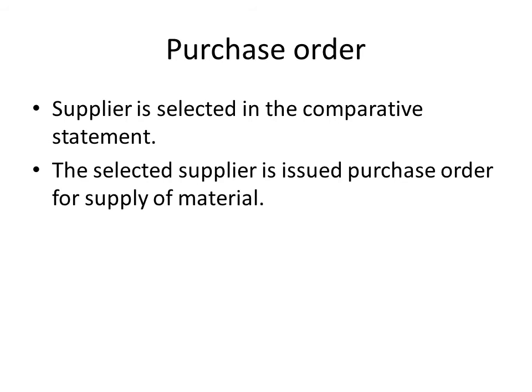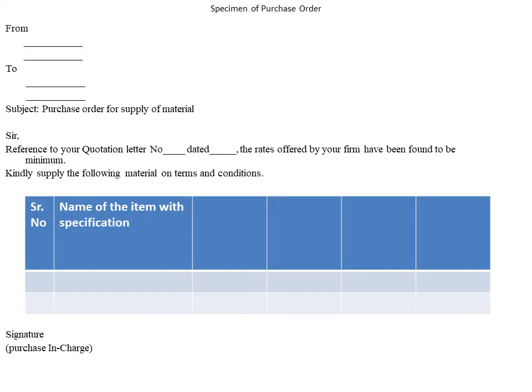The purchase order. Basically, the supplier who is supplying the lowest rates is selected in the comparative statement. Then the purchase order is issued to the selected supplier. So this is a specimen of a purchase order from our principal to the vendor, from here the address of the purchaser to here the address of the supplier. Then the subject is the purchase order for the supply of the material. So it's the body of the letter.